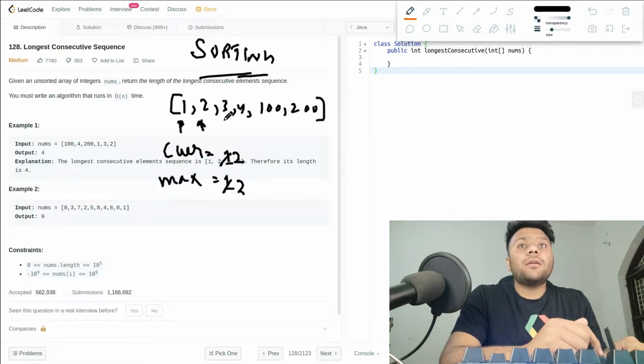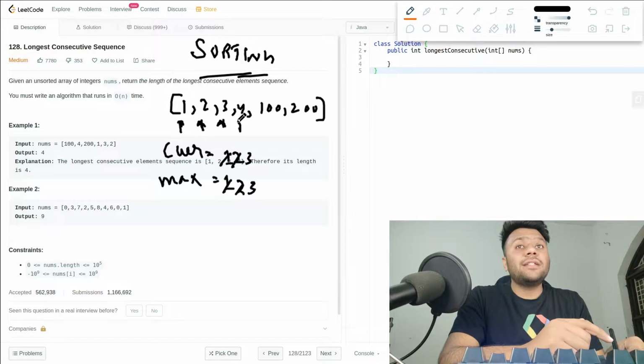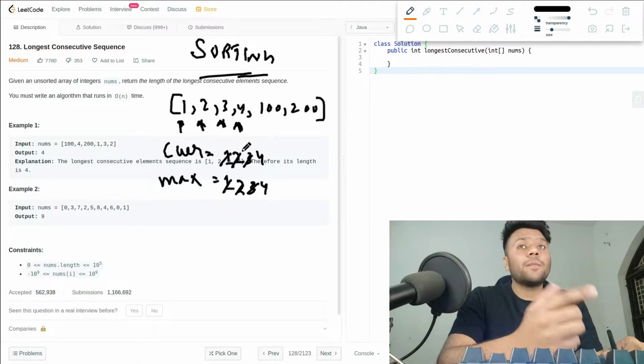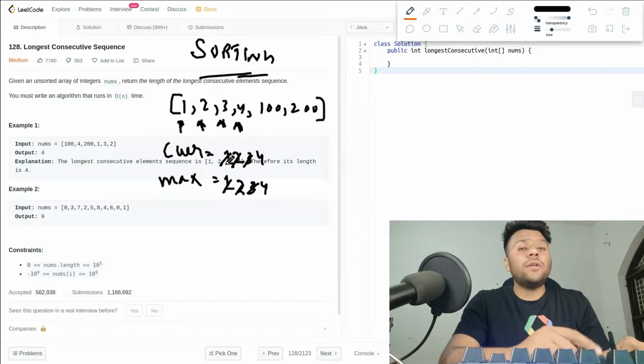Now my next value should be 3, since 2 plus 1 is 3. Yes, we have 3, so I will update my max again. Now I will check for 4. Does it have 4? Yes, it has 4 as well, so I will update my current and my max. Now it will check, does it have 5? Because 4 plus 1 is 5, the next value has to be 5. It will say no, it does not have 5.